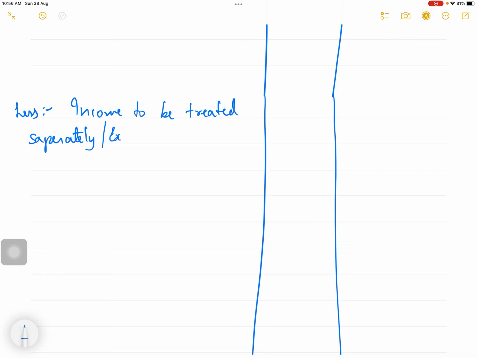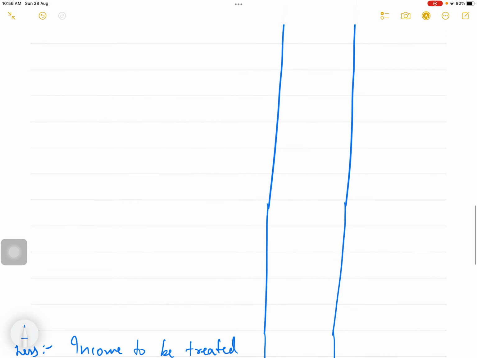Exempted incomes, and expenses allowed which are not there in the P&L account. So, allowed business expenses.